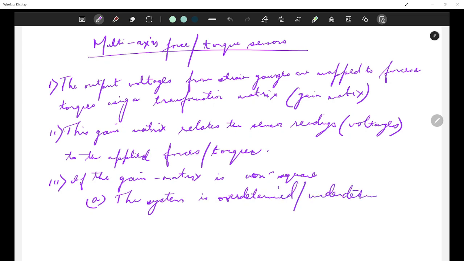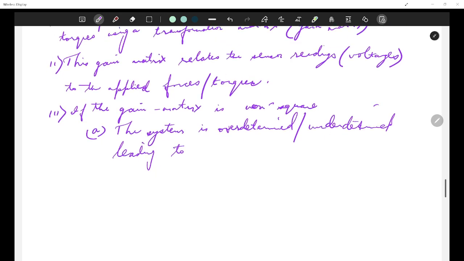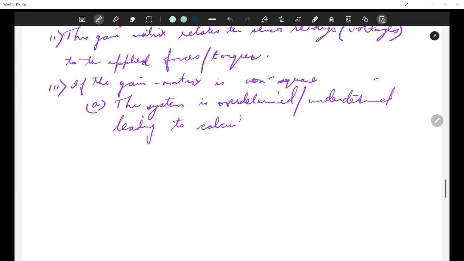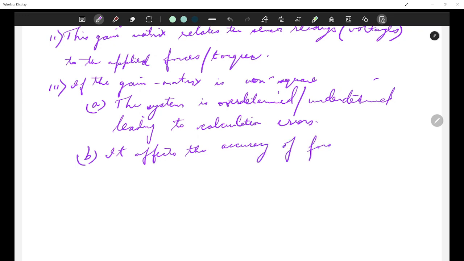Underdetermined, okay, leading to calculation errors. Also, it affects the accuracy of force torque estimation.